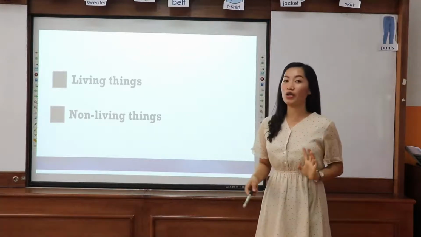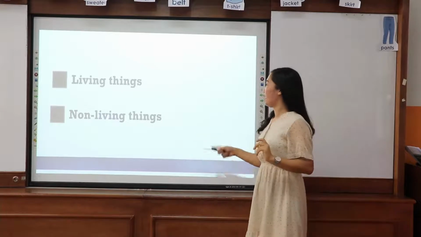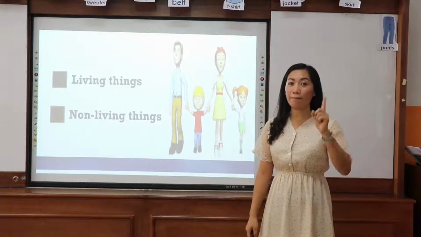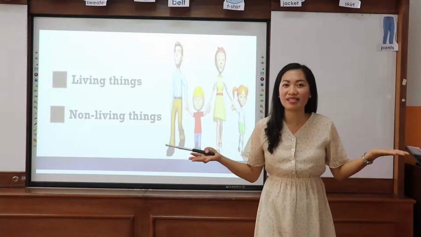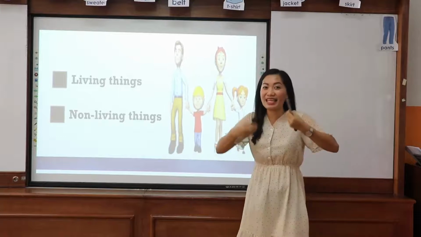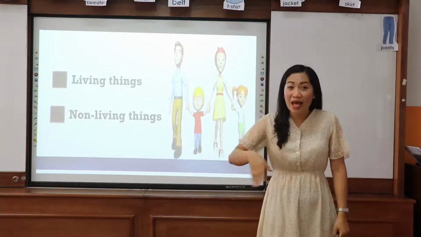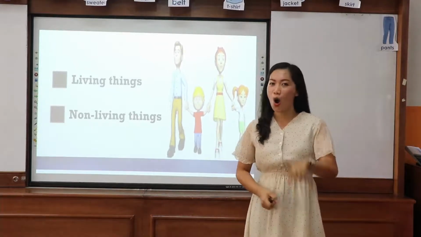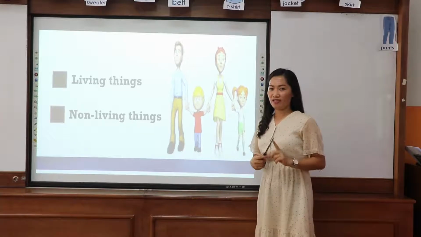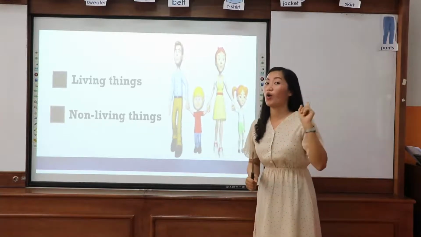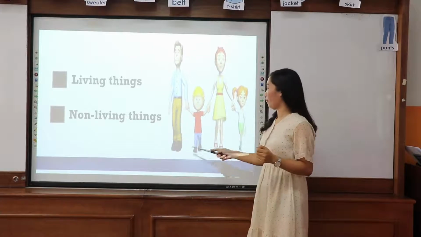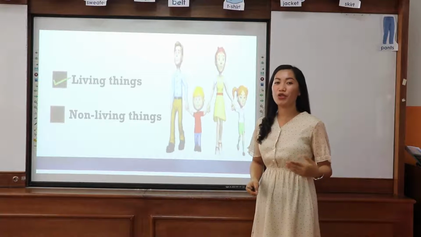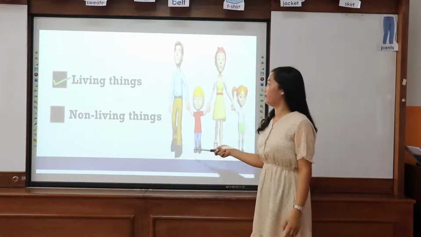Okay, let's go now with the fourth example. How about this one? What do you call them? Yes, they are people. They are humans. Remember, humans can eat. Humans can breathe. And even they can run and walk. Okay, what do you think? Are they a living thing or a non-living thing? Very good, kid. They're called a living thing. Humans are a living thing.